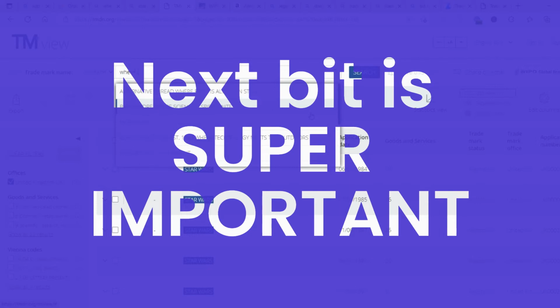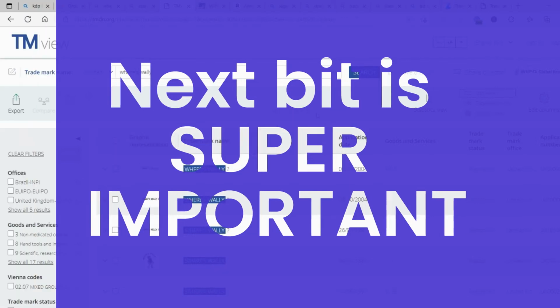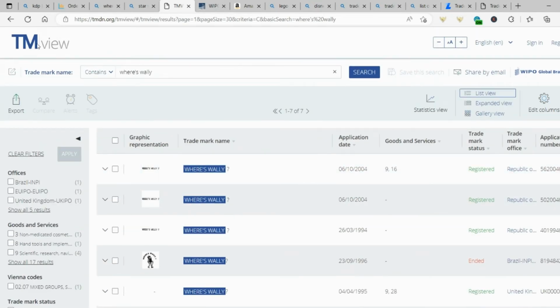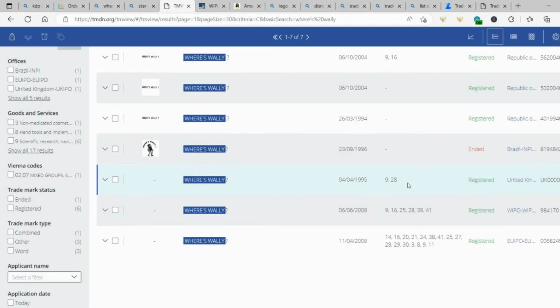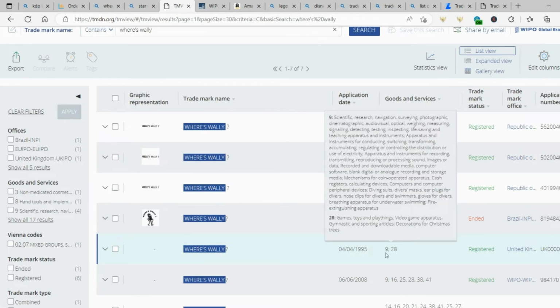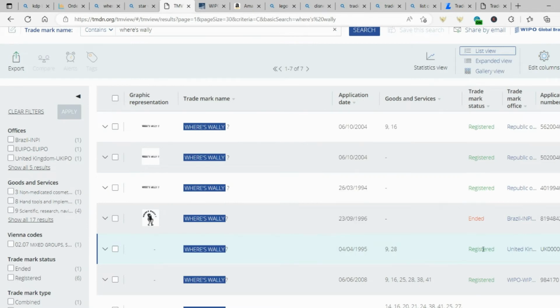Now let's have a little look at Where's Wally, because that's quite an interesting one. It's only got 7 registered trademarks within the entire world. This TMview is a completely international view, and it will cover the entire world of trademarks. It's a bit unusual for something so famous as Where's Wally to only have 7 trademarks. And if we look down here, there's nothing to say that the United States has a trademark. So that's good, we could probably do a book in the United States. And in the United Kingdom even, it has no class 16 classification.